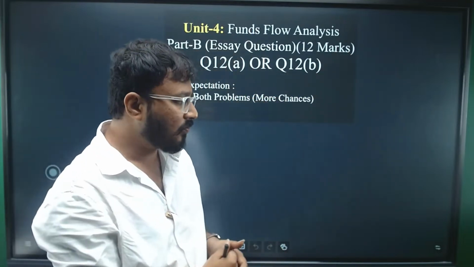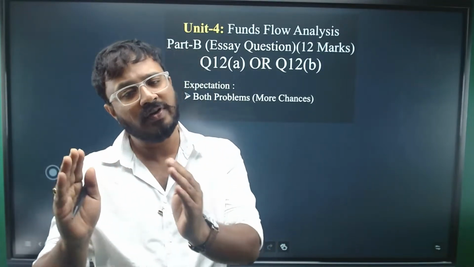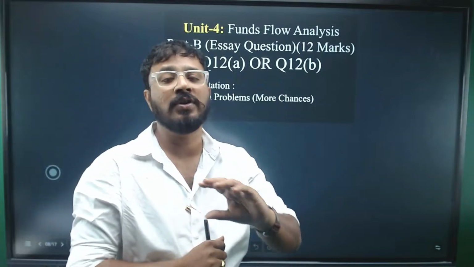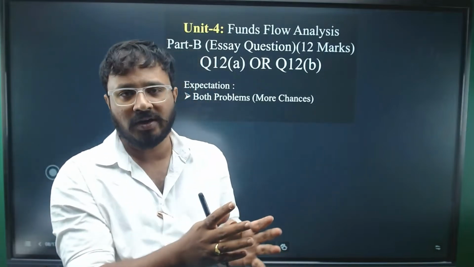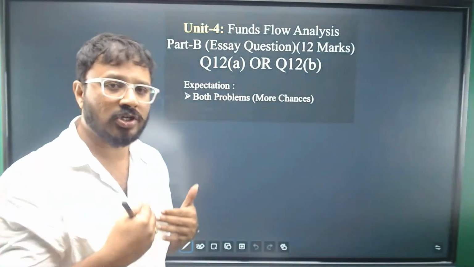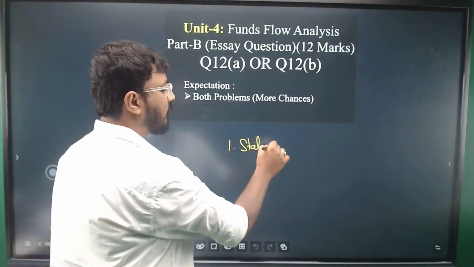So here topics are less. Unit 4 is format based, unit 5 is format based. In unit 5 you have one single format. In unit 4 you have three formats. Whenever there is a question on this, you will have to prepare a statement of changes in working capital.